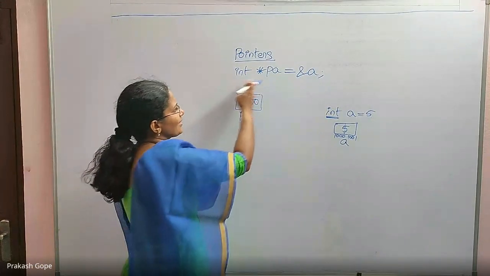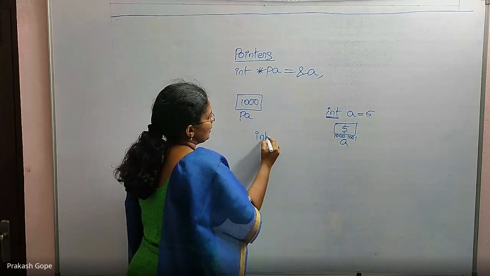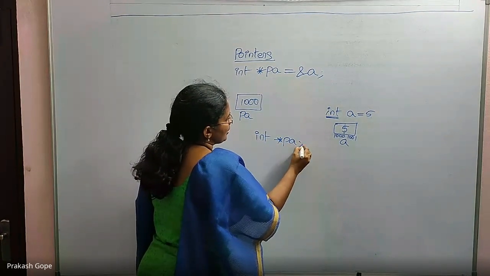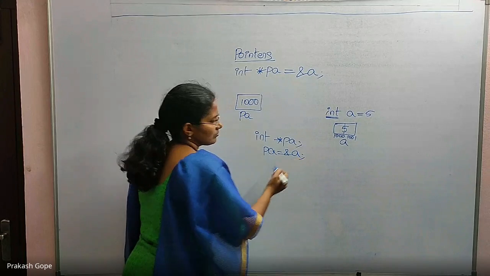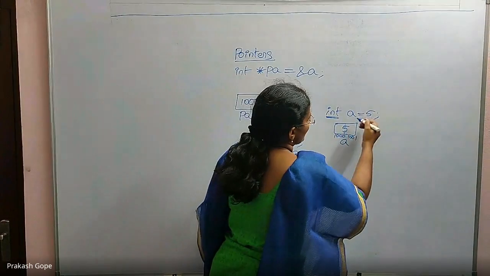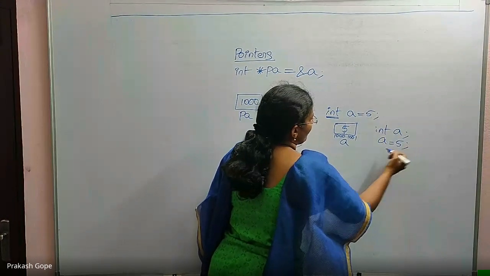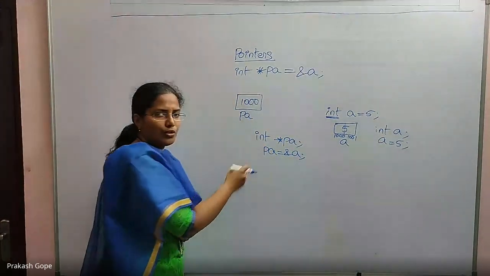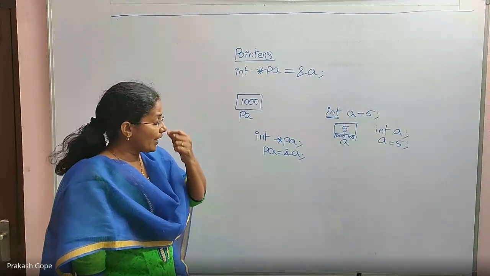Should I write it like this only? You can split it also, no problem. I can say int star PA, this is a declaration, then PA equal to address of A. Similarly, first I can declare int A, then I can say A equal to 5. Similar to that, I can do it for pointers also. Then how do I access?